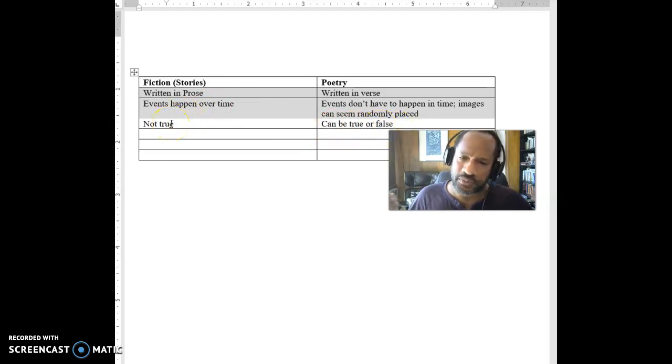This last point about being true or not true becomes rather important, because recognize that if somebody is going to write a story and it is going to be not true, they can make it unfold in any way that they want to make it unfold. When you watch a movie or you watch a television show, that's fiction, right? That's done in this style of fiction, and those stories in a movie or a television show are constructed in such a way that we get the outcome that we want, right? We can add in events that we want and say, here's this event that leads to the next event, that leads to the next event, so that's going to let you understand the big idea that I want to get across here.